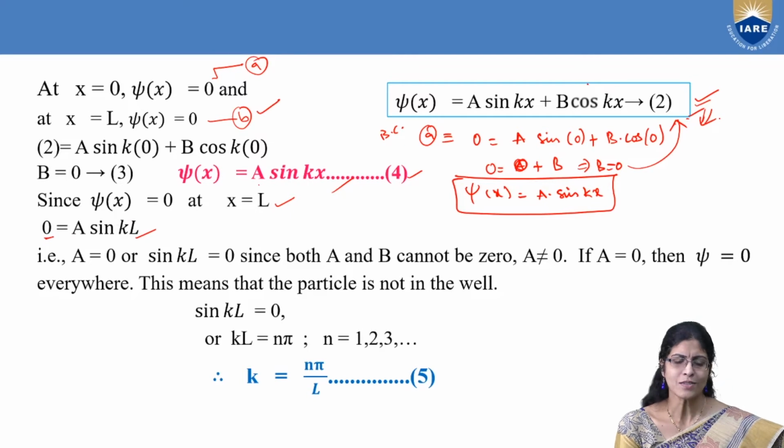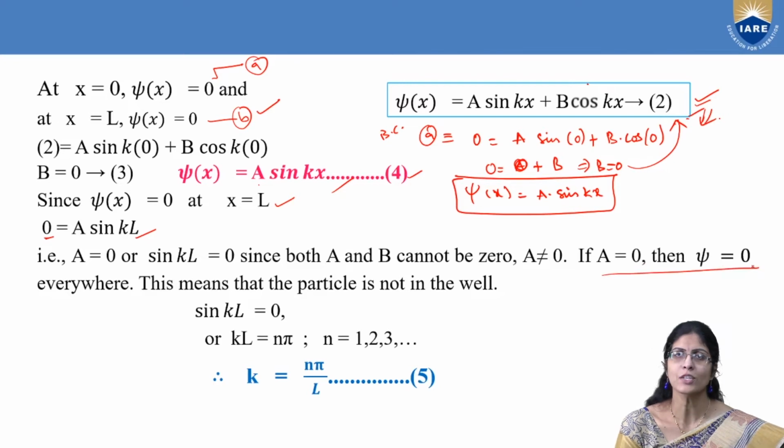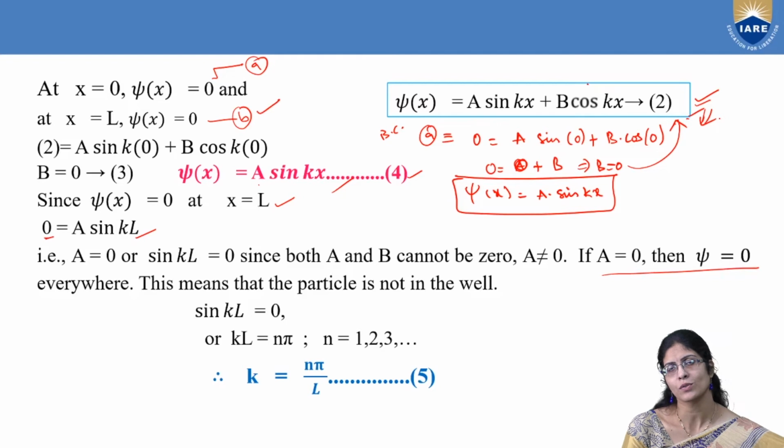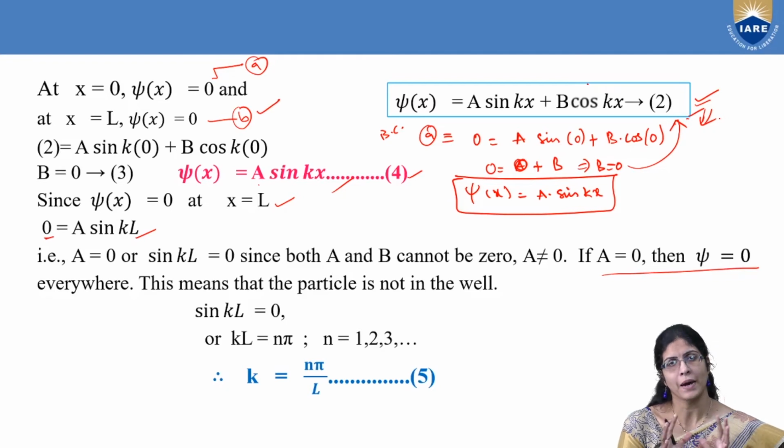So now let us use the algebraic concept here. If AB equal to 0, either A should be equal to 0 or B should be equal to 0. If A is equal to 0, then what does it mean? Psi should be equal to 0 everywhere, right? Why? Because A represents the amplitude. That means you are saying that the particle isn't there. So you started with an assumption that itself is getting nullified. So you should not take A equal to 0.